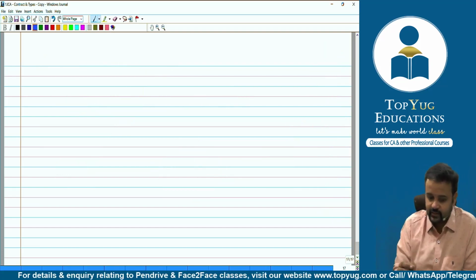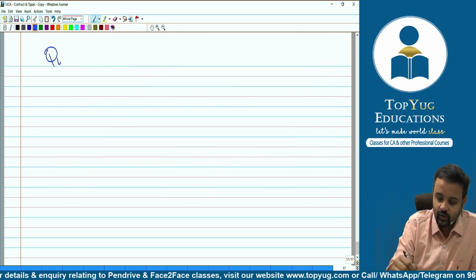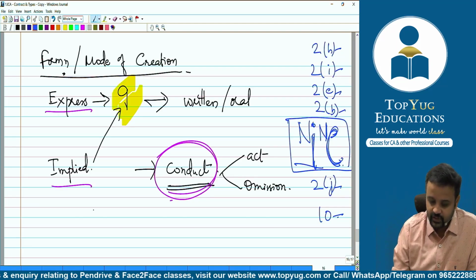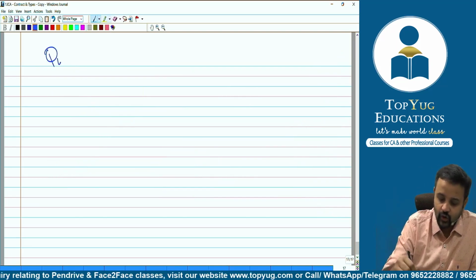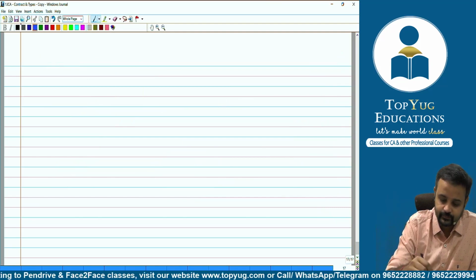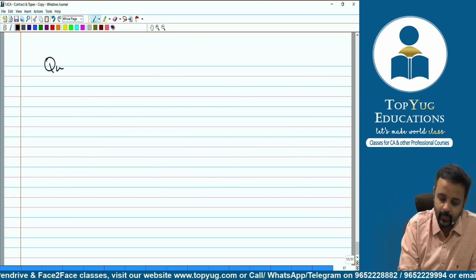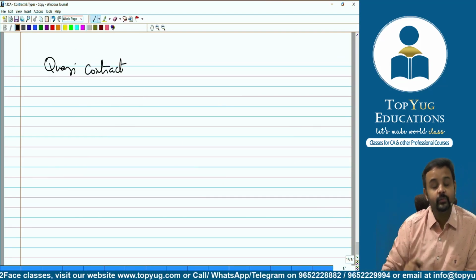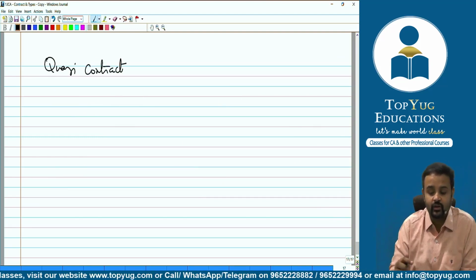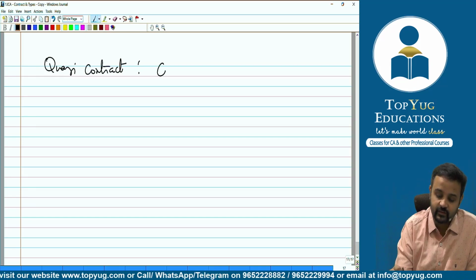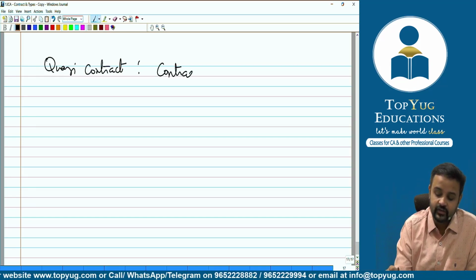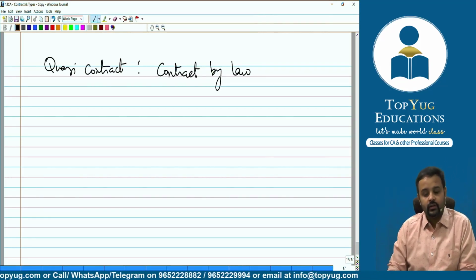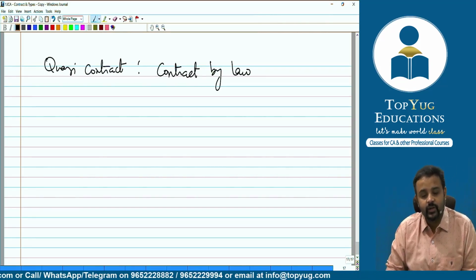Chalo. Next, we'll talk about quasi contract. On the basis of formation or mode of creation, we're talking about quasi contract. If you remember, yesterday I explained to you a contract which is created by law, right? This is the contract which is created by whom? Law.